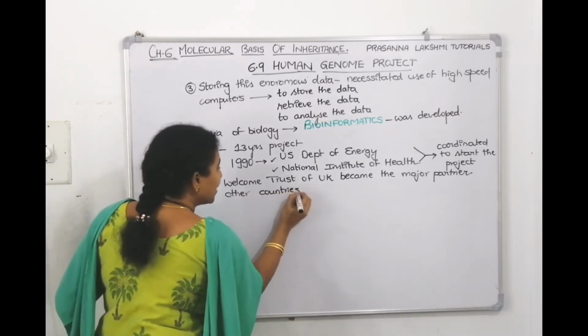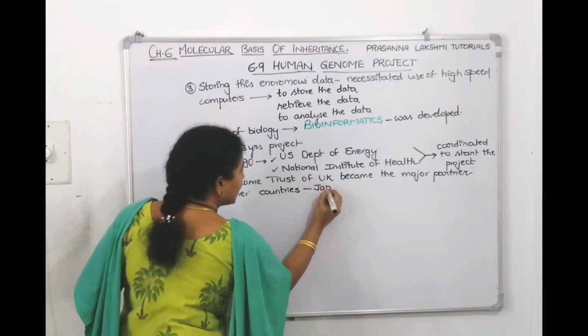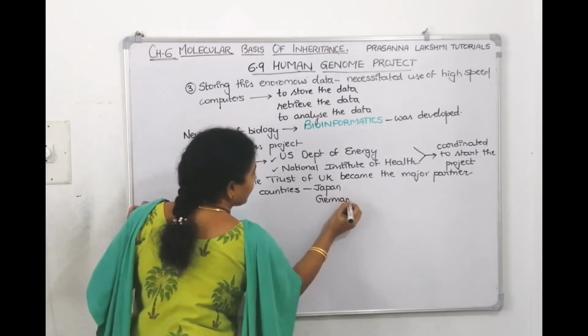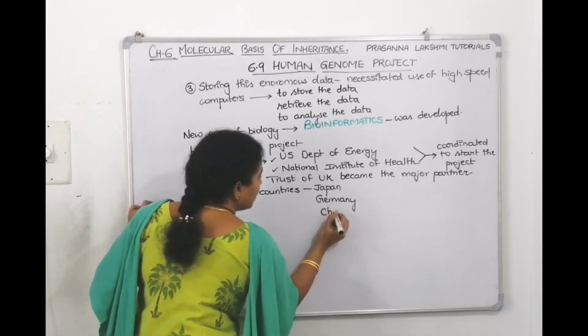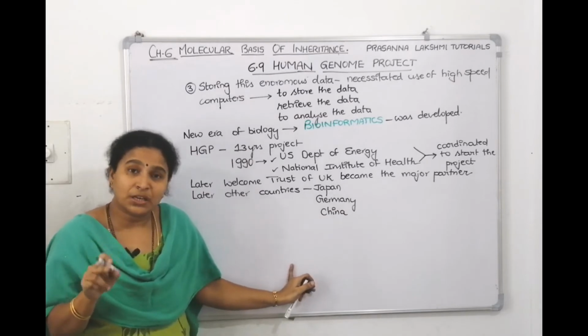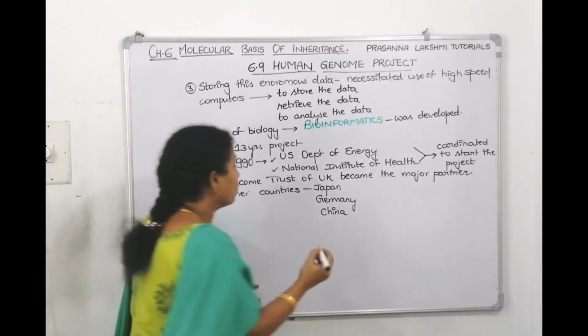NCERT says other countries like Japan, Germany, China, France have also joined.